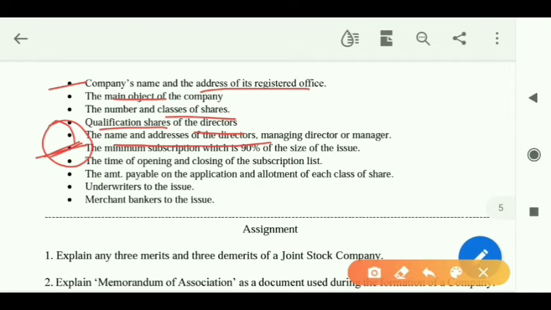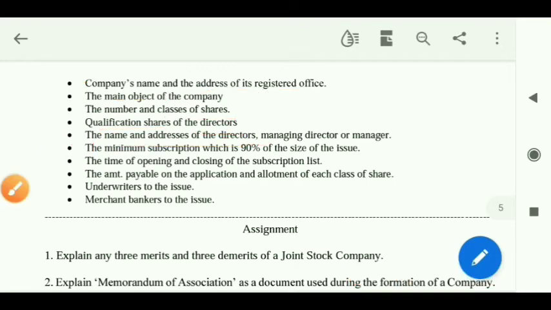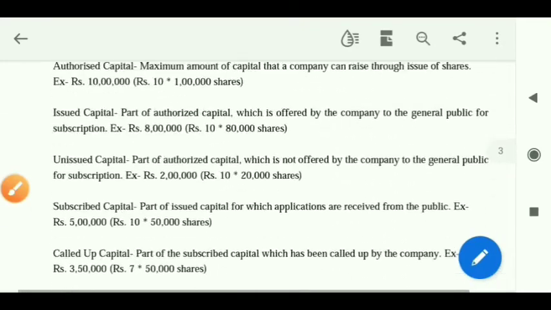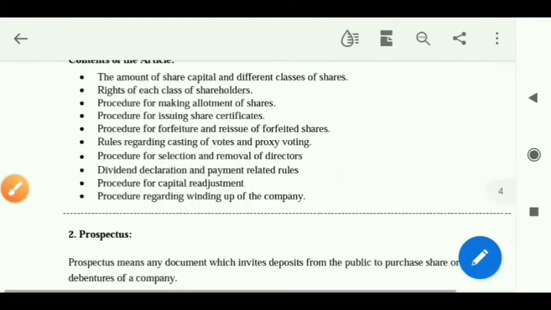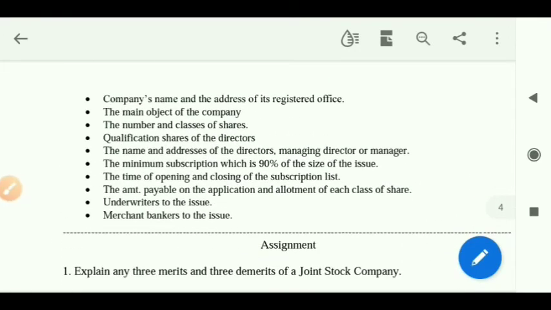Now what does this mean? Suppose I am issuing, okay, let's check the last example. How much did I issue? I issued 80,000 shares, right? So for 80,000 shares, at least 90% has to be subscribed by the public. That means 90% of 80,000 is how much? 72,000. So 72,000 has to be subscribed by the public. Okay, that is the minimum subscription clause.